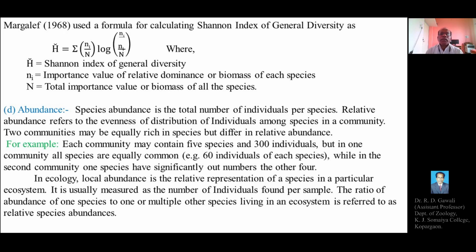Small n i represents the importance value of relative dominance, or the biomass of each species. And capital N represents the total importance value or total biomass of all the species. So this is the ratio.